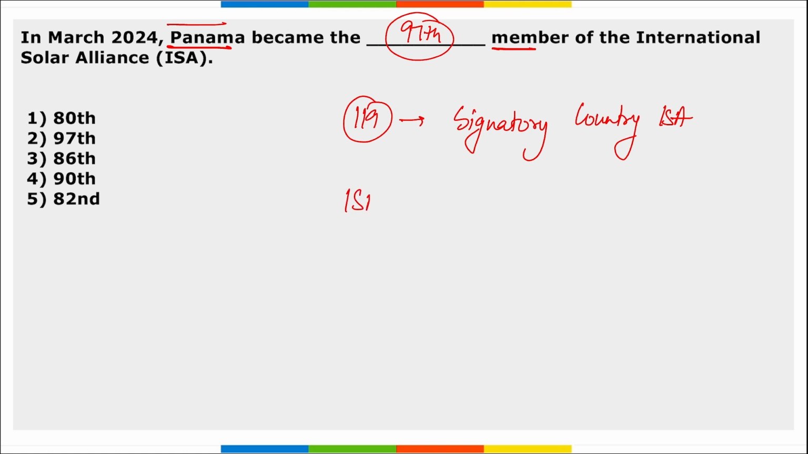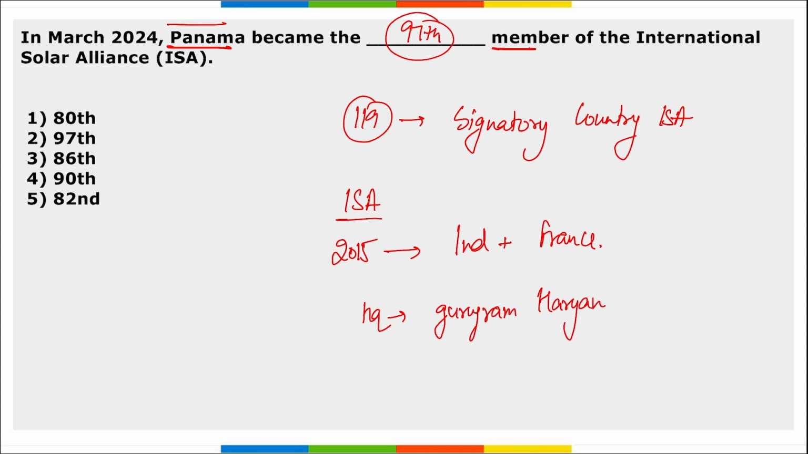If we talk about the International Solar Alliance, launched in 2015, it was an initiative between India and France together. Project director is Ajay Mathur. Headquarter is in Gurugram, Haryana. Correct. So right option here becomes option 2, 97th.